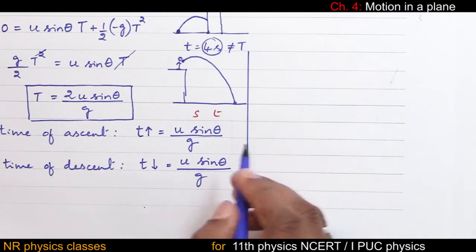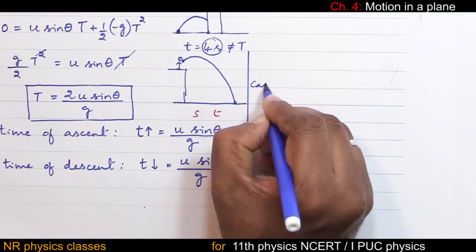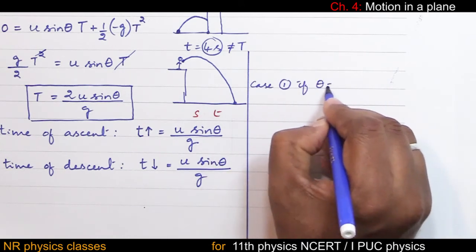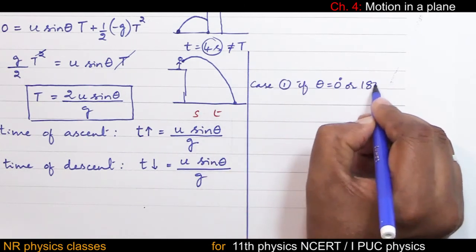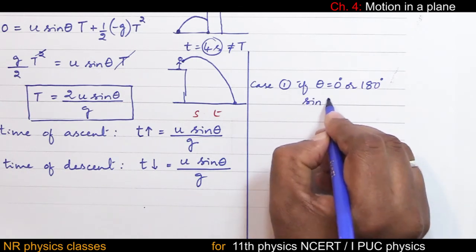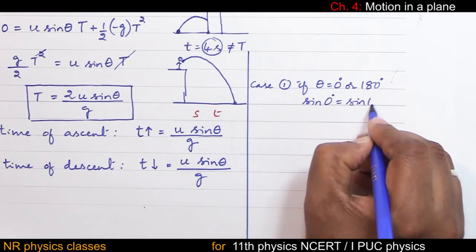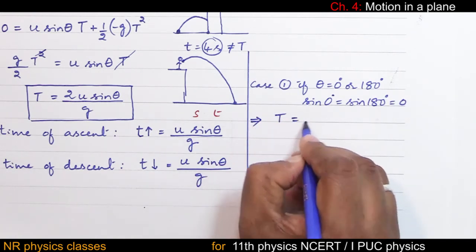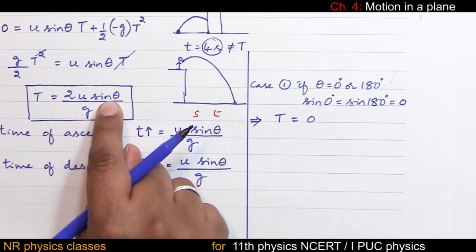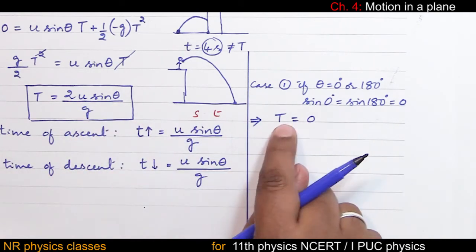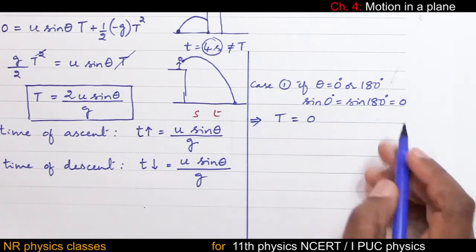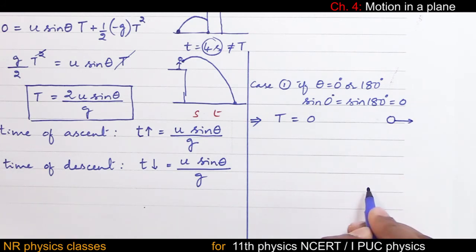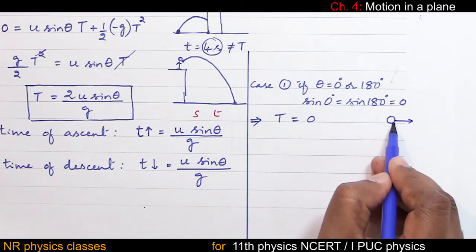Now special cases. Case 1. If theta is 0 or 180, then sine 0 equal to sine 180 equal to 0. Implies time of flight equal to 0 because time of flight has sine theta. Therefore sine 0 is 0. Time of flight is 0. What do you mean by this? Object is thrown from here along the horizontal. Then the object comes down.